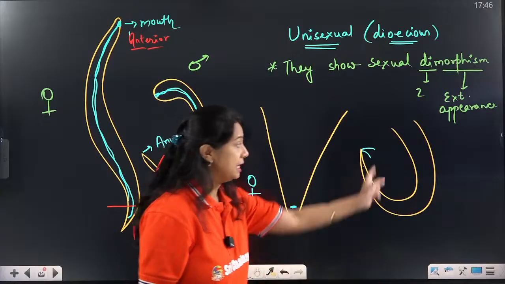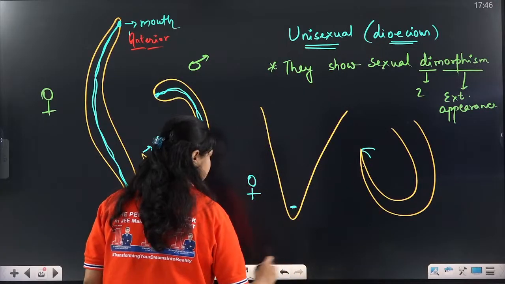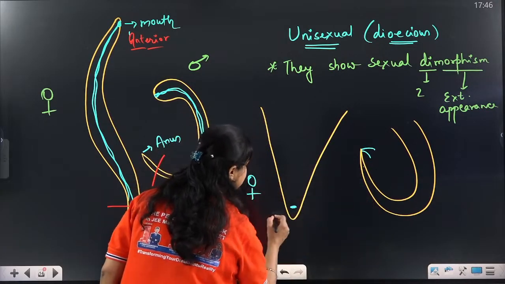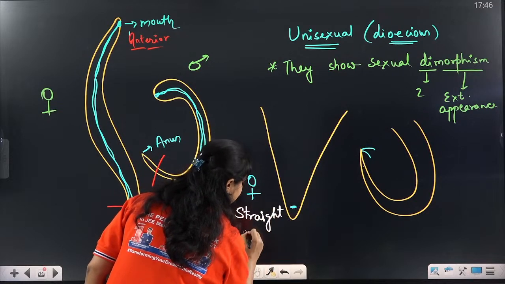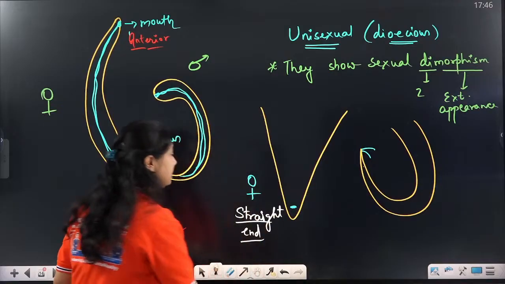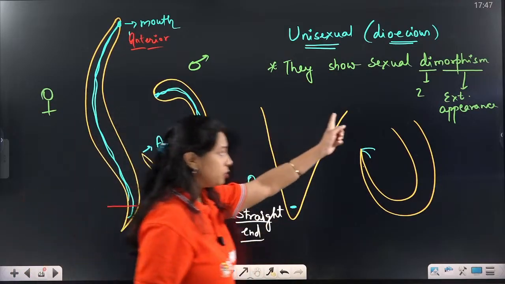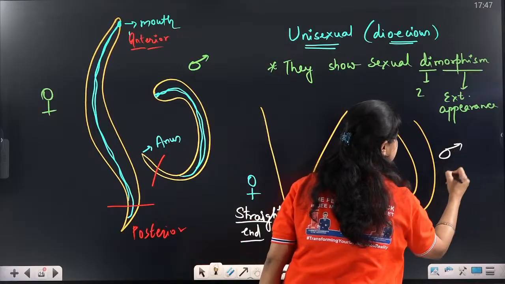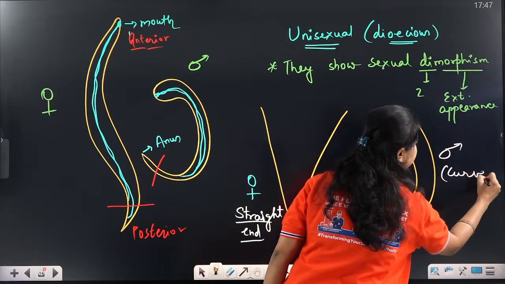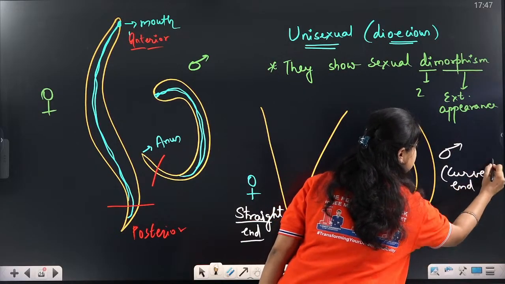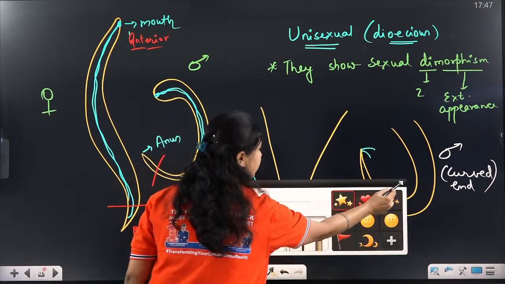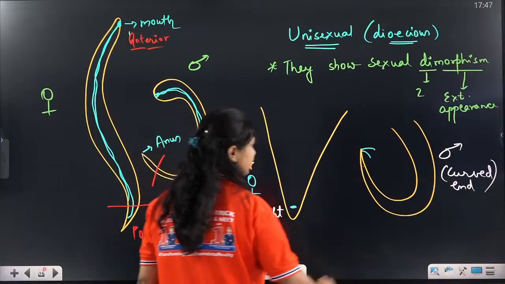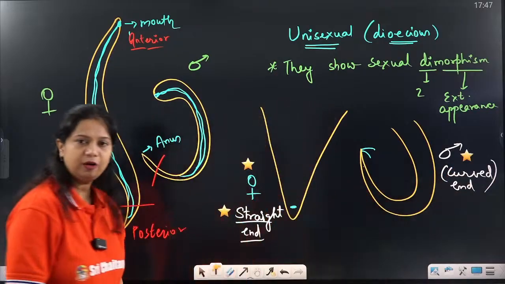The posterior end of the female is straight. The posterior end of the male is curved. Remember this, it is the most important distinction between male and female. Straight end, curved end.